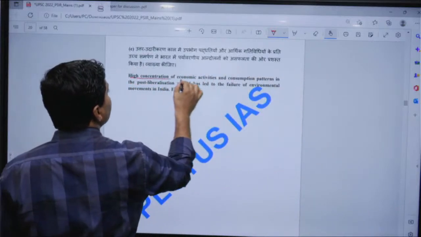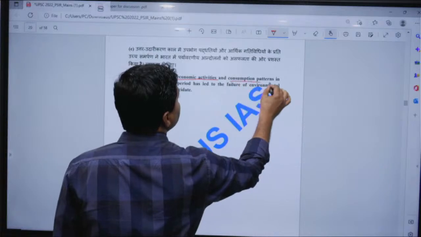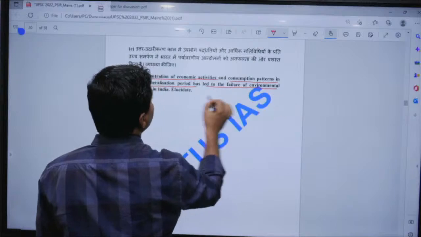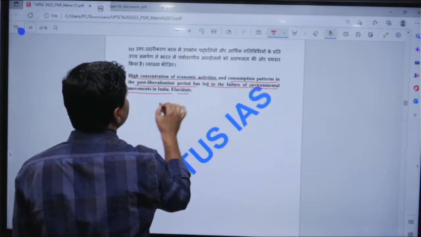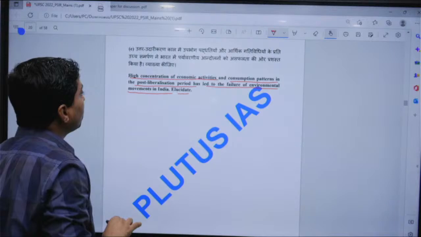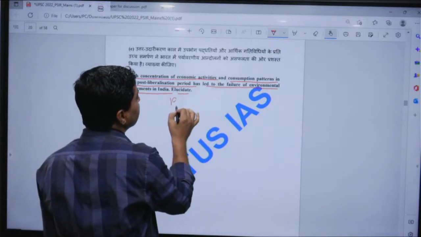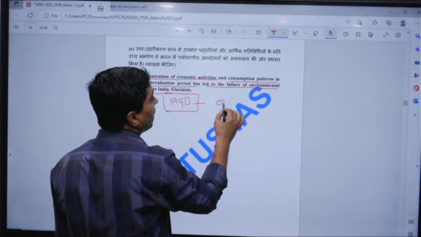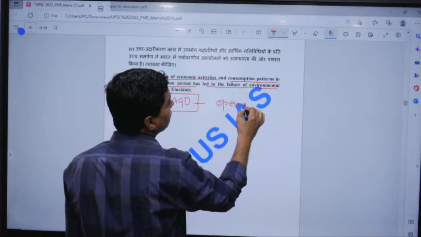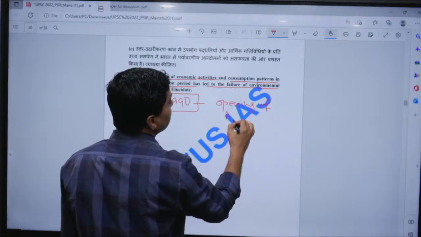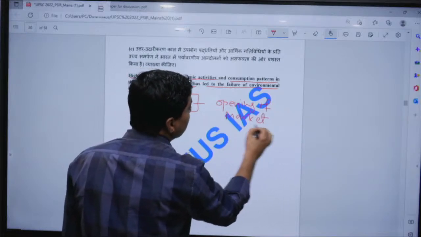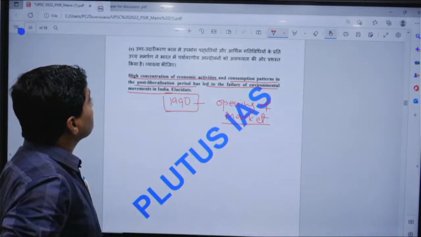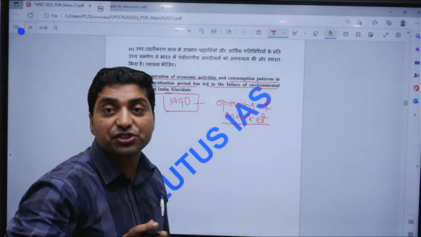High concentration of economic activities and consumption pattern in post-liberalization period has led to failure of environmental movement in India. Elitist. Now if you look at since 1990, we have concentrated on opening of market, that includes delicensing, and if you look at the economic activity, it had been diversified.